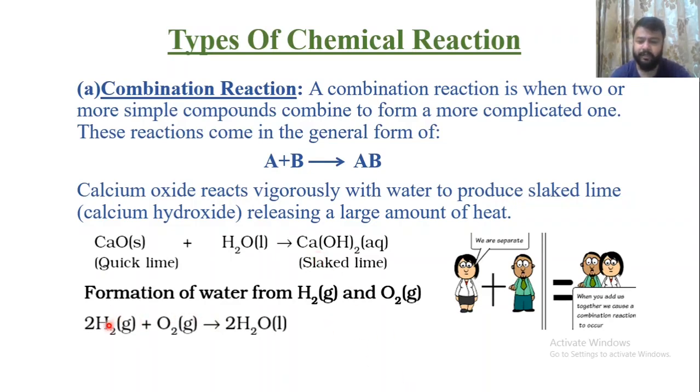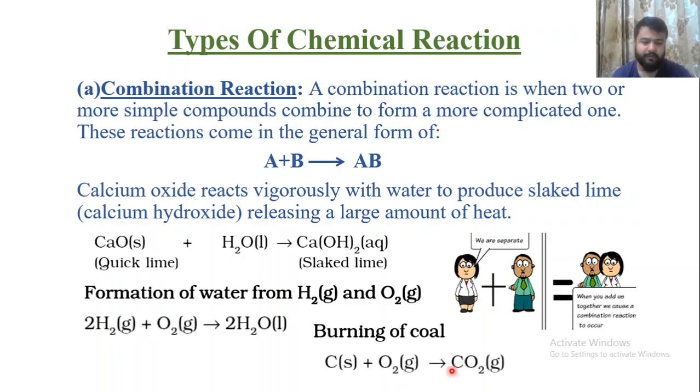Or formation of water, that is H2 plus O2 gives water. This is known as a combination reaction. A type of combination reaction may also be known as a synthesis reaction, in which a particular substance is formed from the elemental form of its reactants. This is a combination reaction, but it is also known as a synthesis or formation reaction, because H2O can be formed by different methods, but here it is formed from its elements. C plus O2, that is burning of coal, is again a combination reaction.